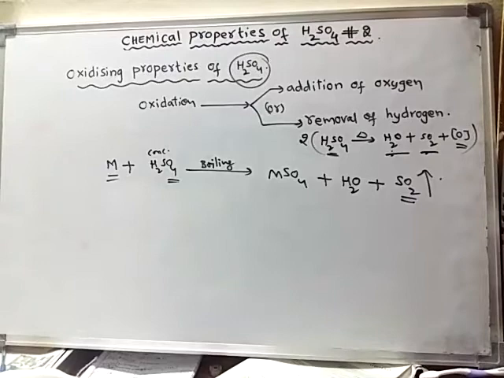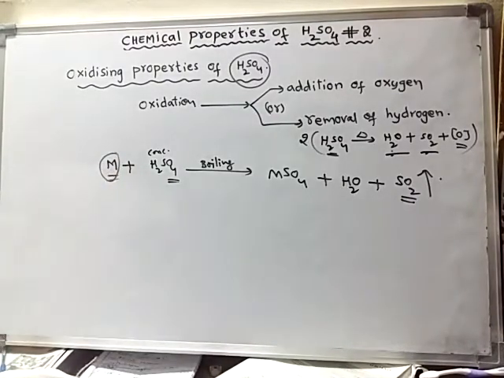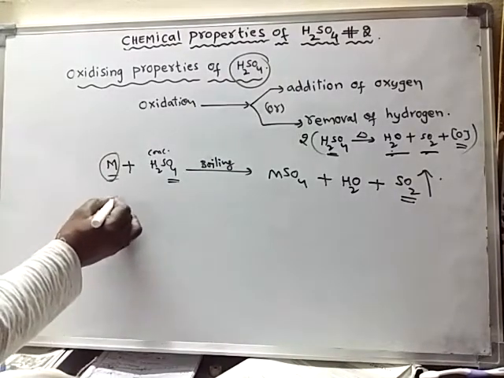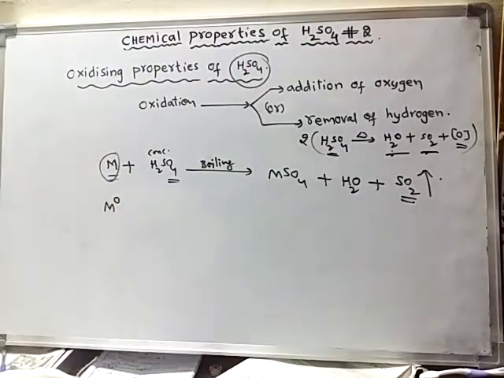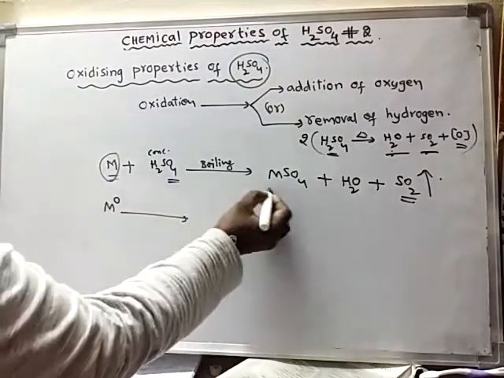See in this case this metal, what is its oxidation number? It is in the form of 0. It is neutral. Neutral means it is neither having positive charge nor negative charge. Now this metal is converted into metal sulfate.